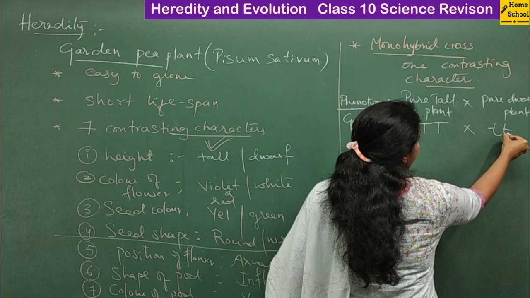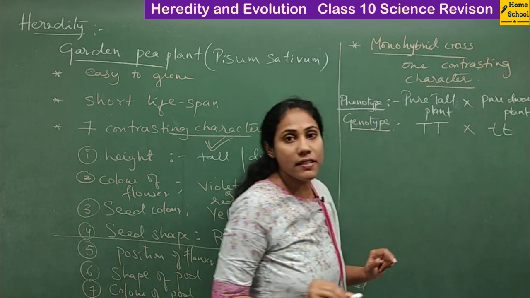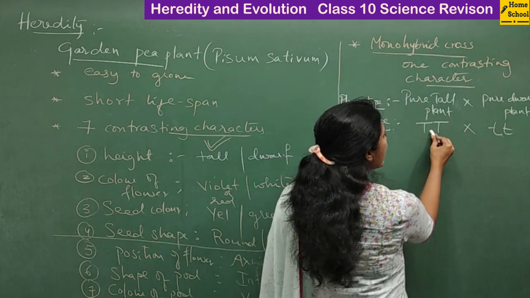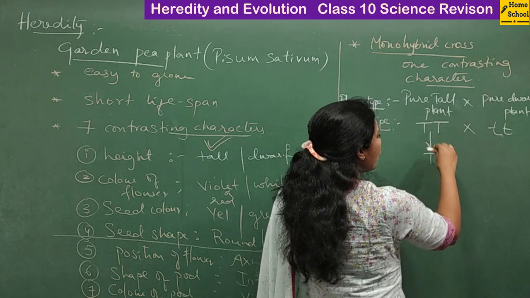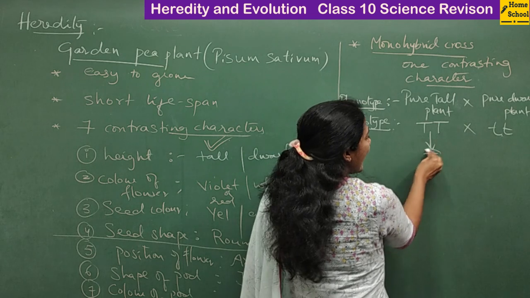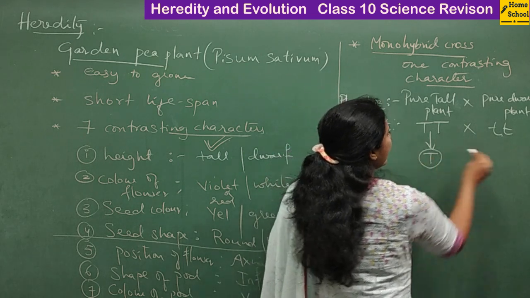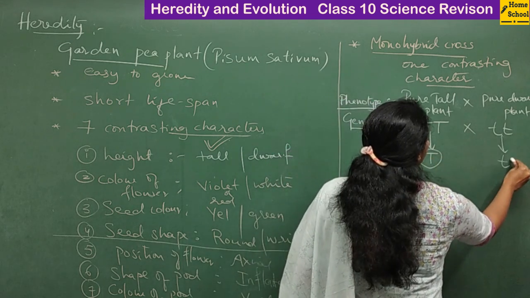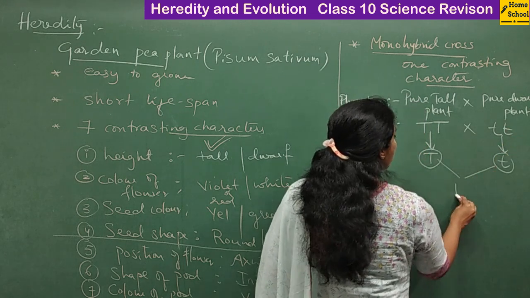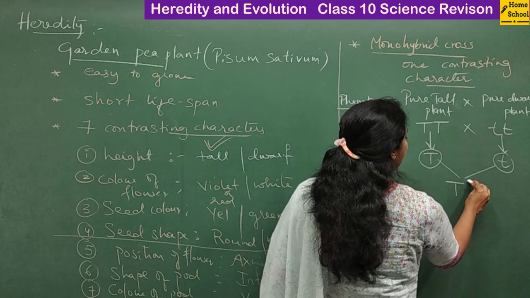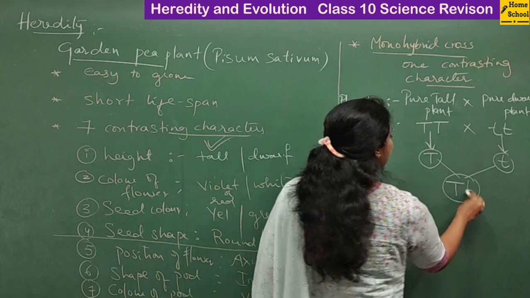For the recessive character, I use small letters. Here, what are the gametes formed? A gamete will have one of the alleles, isn't it? So whatever the gamete here, it will have allele capital T, and the other gamete will have one of the small t alleles. When two gametes are fused, you will get a plant having the genotype capital T small t.